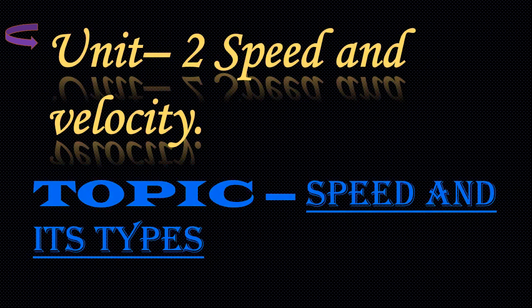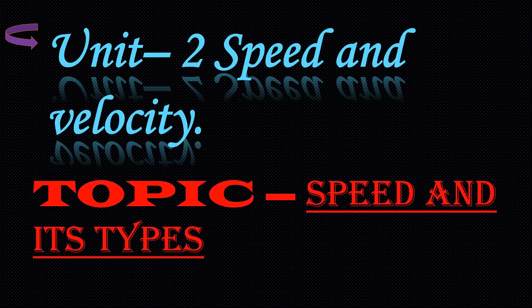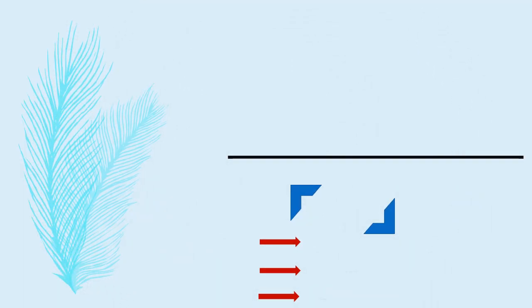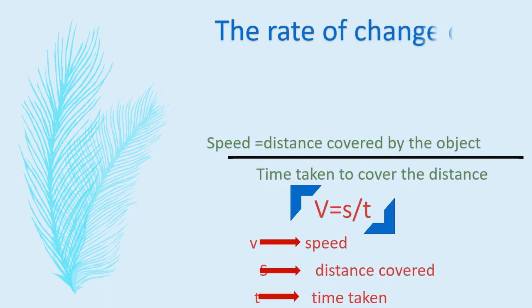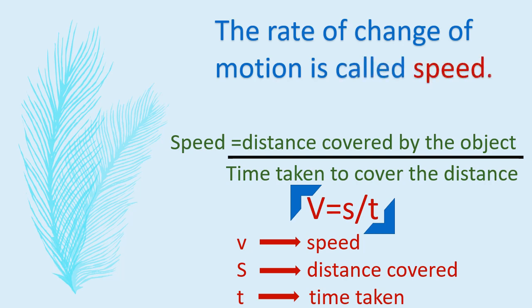In the previous video, we have completed Unit 1 of this chapter. So today, we will start Unit 2, named Speed and Velocity. So we begin with speed. So the first basic question here is, what is speed? We can define it as the rate of change of motion is called speed, or in more simplified manner we can say that the distance covered by an object per unit time is called speed.